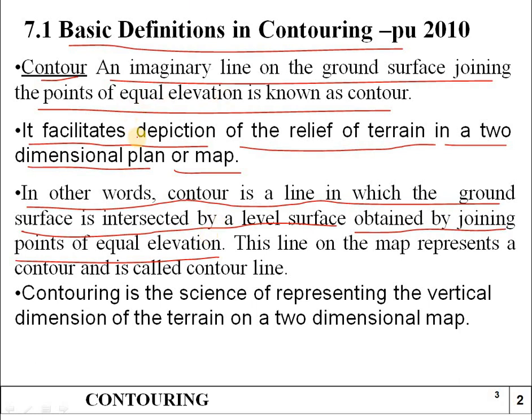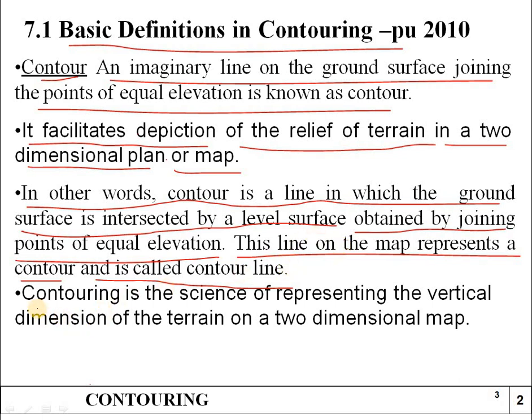This line on the map represents a contour and is called a contour line. The line which represents a contour on the map is known as a contour line.